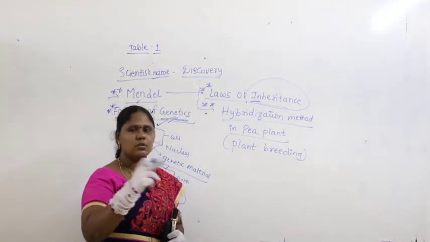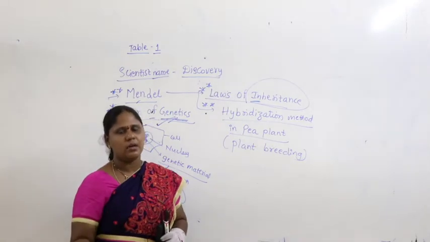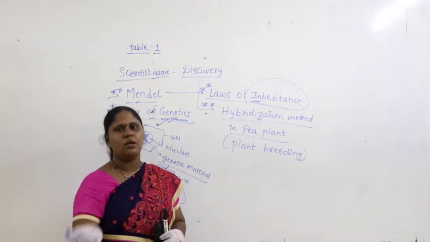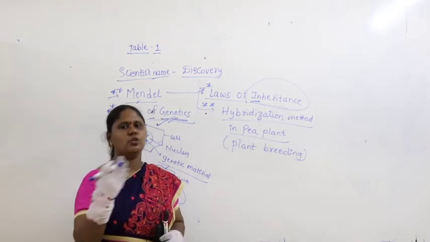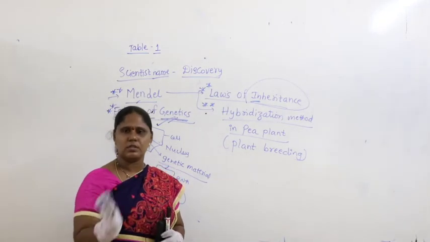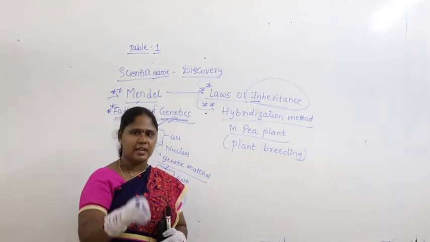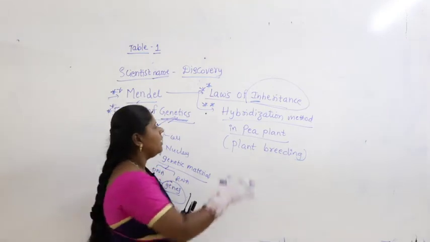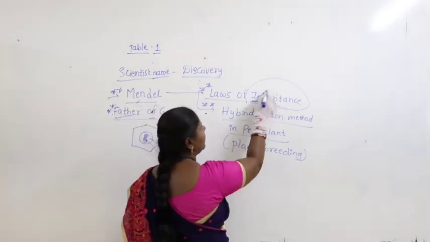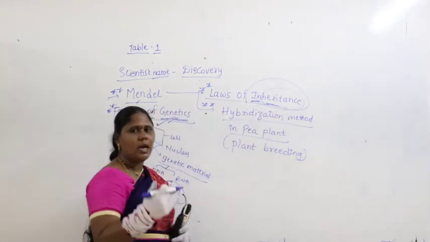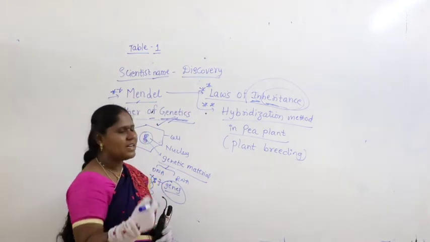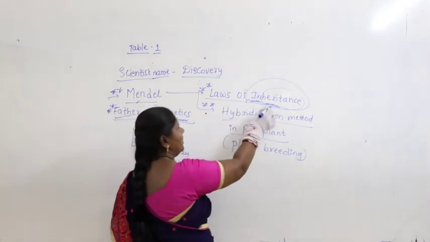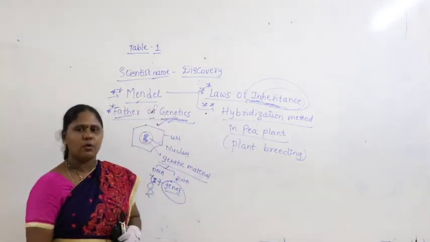So grandfather to grandson, father to son, grandmother to granddaughter or grandson, mother to son, mother to daughter, father to son. If some genetic characters are the same and get transferred, it is called inheritance. Inheritance means hereditary; hereditary characters are transferred within the generation. I hope you all got the meaning.